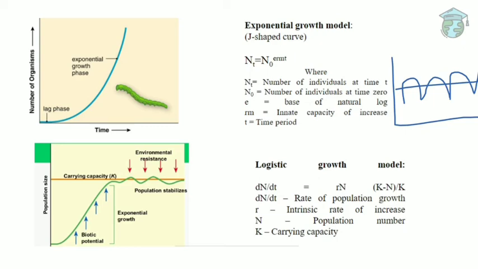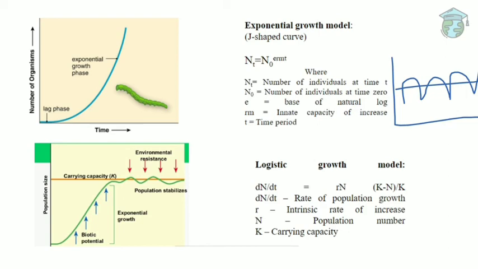In the beginning we saw the GEP curve. To stop the increasing population, there is environmental resistance. When the insect population reaches the carrying capacity, the environmental resistance stops them. But in the first curve, there is no environmental resistance. The number of organisms keeps increasing continuously with time. This is the exponential growth model, or J-shaped curve. But this exponential growth model basically doesn't exist.